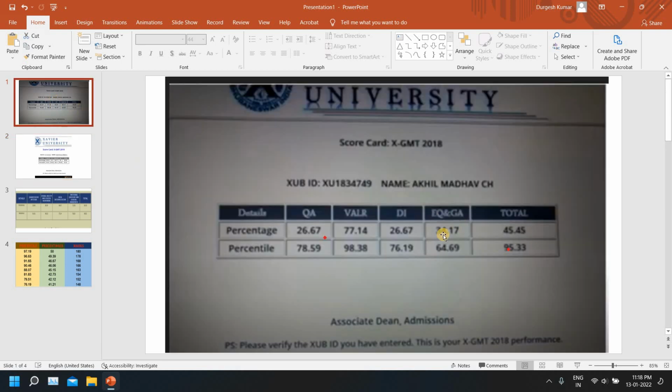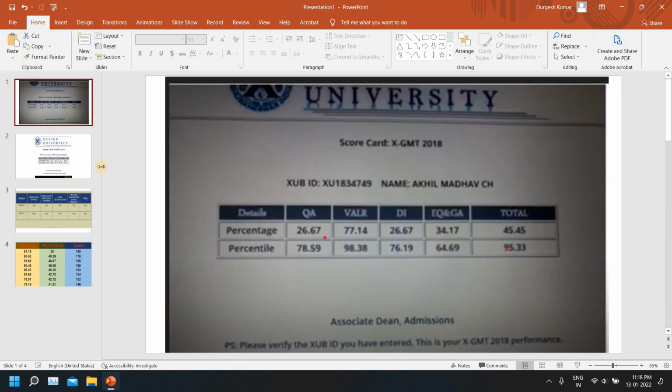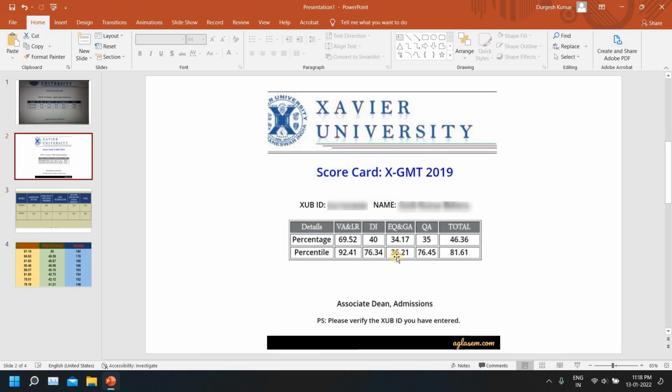You see this thing, 34% questions of emotional quotient in 2018 and 34% in 2019, and in one case the person has 64 percentile and in another case 36 percentile.